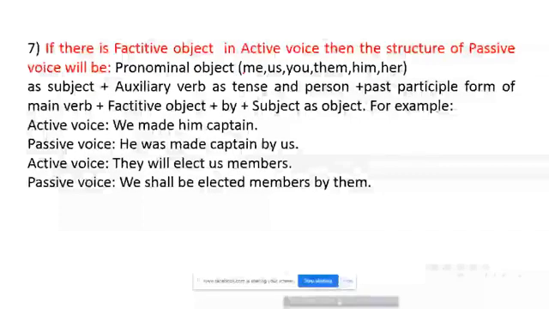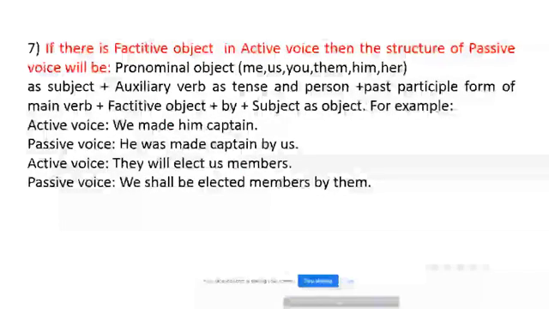Then we should take an additional object, and the additional object is called a factitive object. Here, captain is the factitive object, an additional object. In the second example, members is the additional object.